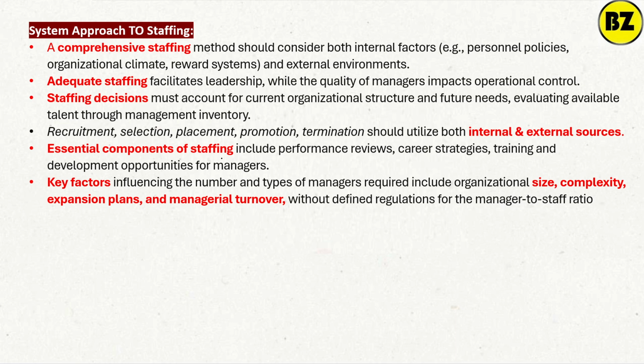Comprehensive staffing means we should consider both external and internal. Adequate staff should be there. Proper staffing decisions should happen. Then essential components of staffing, for example training. Apart from that, the performance review. Key factors, for example: what is the size of the organization? What is the expansion plan of the organization? What is the turnover ratio of the organization? These should be considered while doing the staffing. So this is the system approach to staffing.